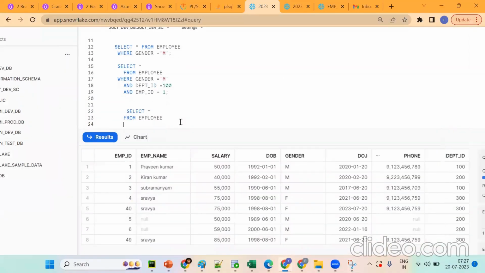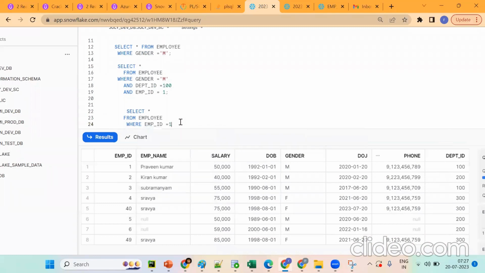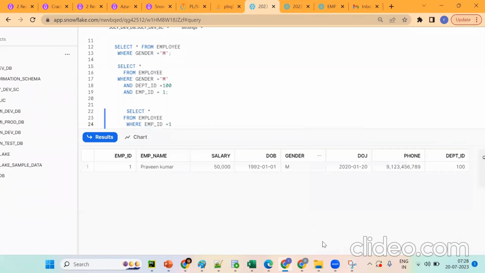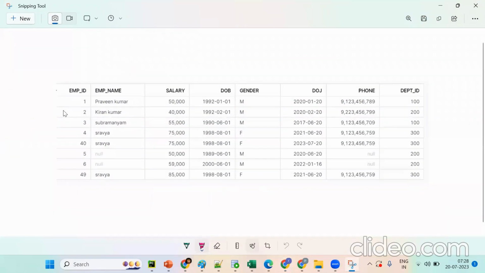Where clause. So where employee ID equals 1, it will give that record. Now suppose I want to get employee ID 1 as well as employee ID 2. I want to get these two records. Can anybody tell me how?